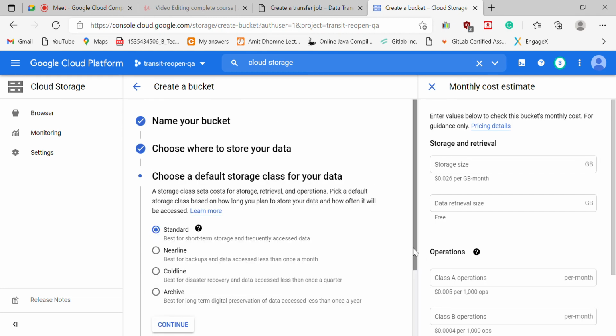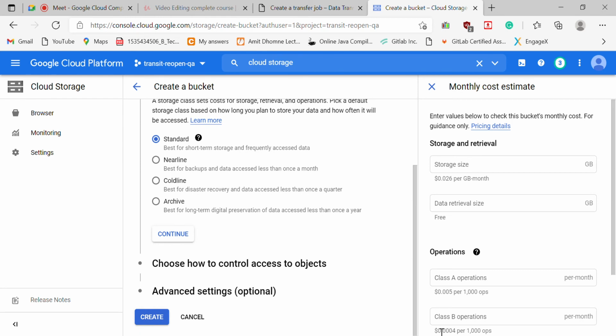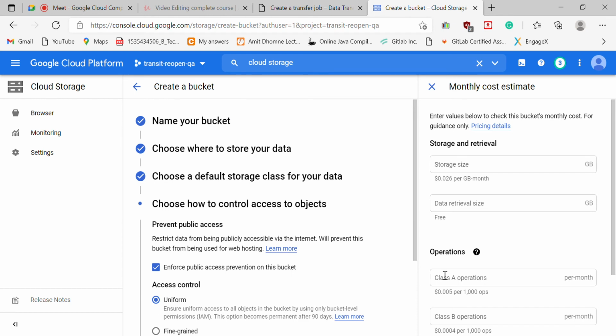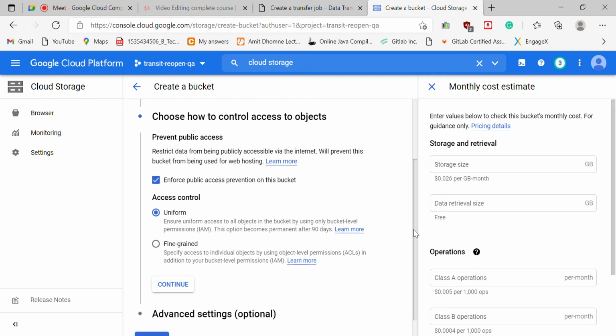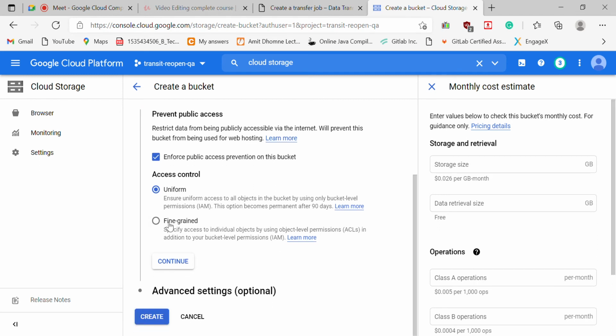Then select the storage class, whether you want to save data for the long term, short term, or a year, based on your access. Then for access control, if you want more security and permission restrictions on the bucket, select fine-grained. If you want a simple bucket, select uniform.